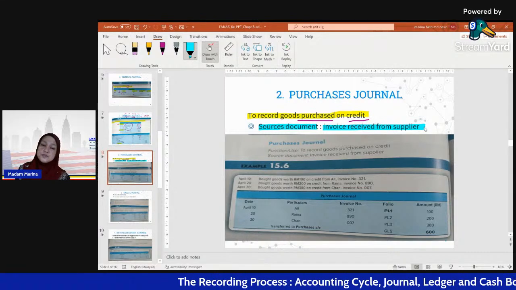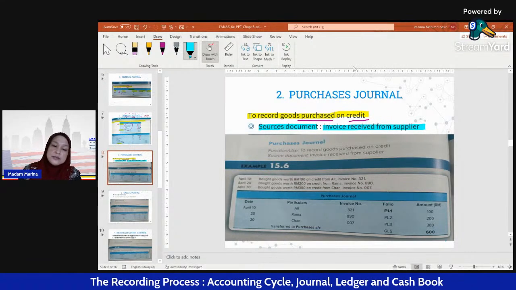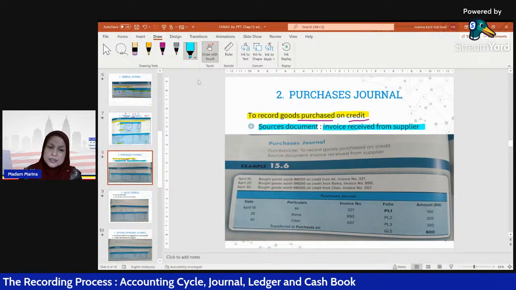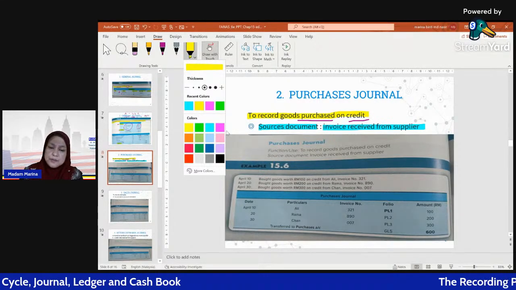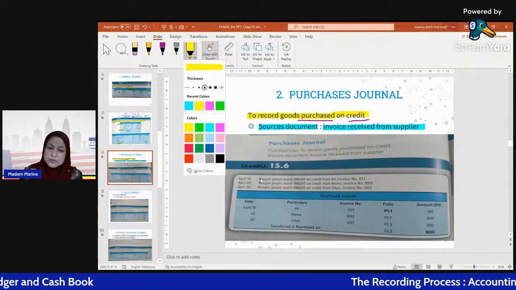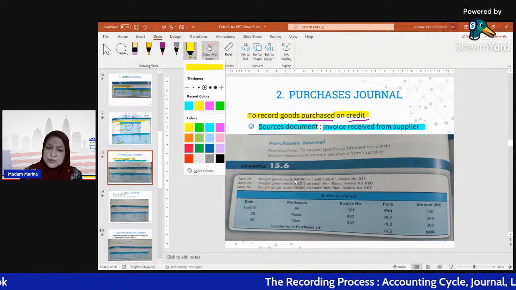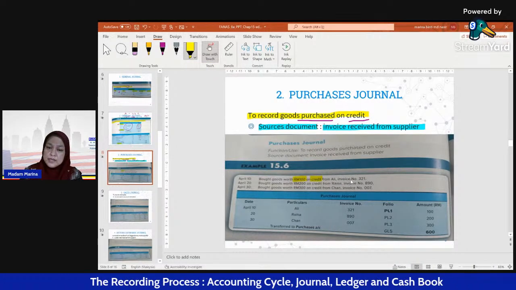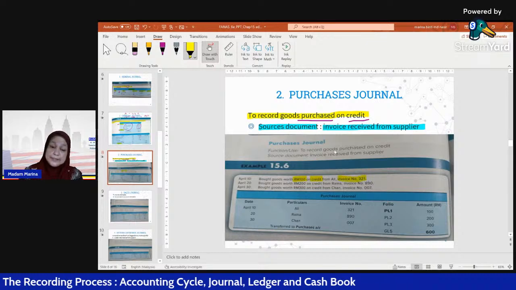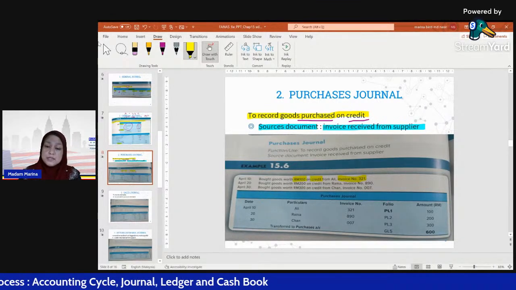So how to record this purchase journal? When you look at the transaction here, April 10 bought goods with 100 on credit from Ali, invoice 321.